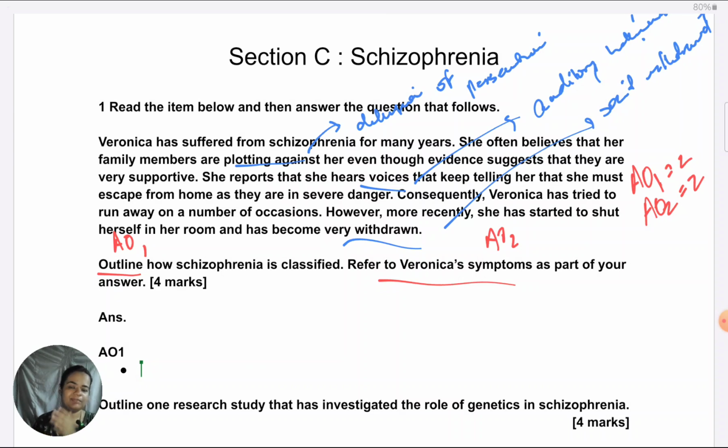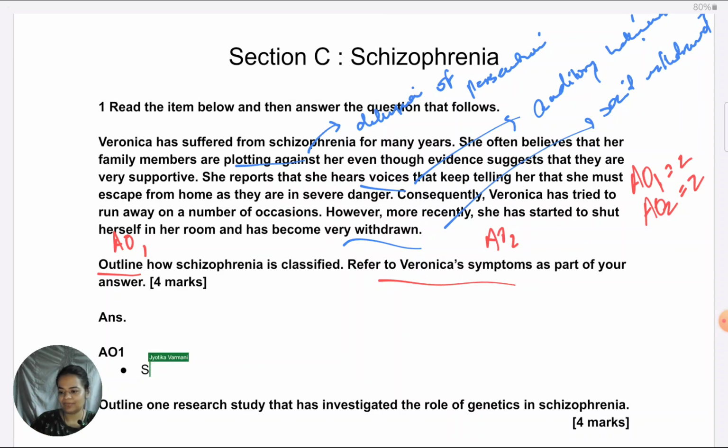But as I told you, I feel the answer needs to be very focused. So even I am going to mention the DSM or ICD. It's just that I'm not going to get into the details of it. I would say that to directly address the question, outline how it's classified.